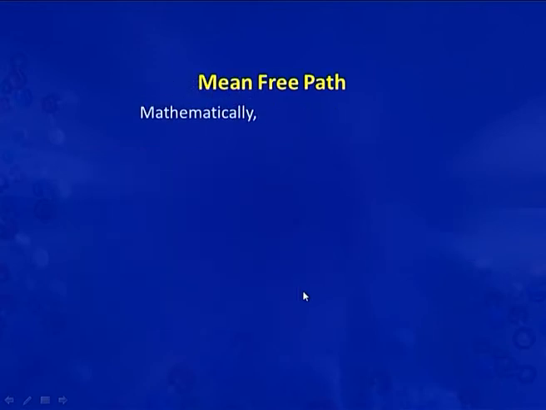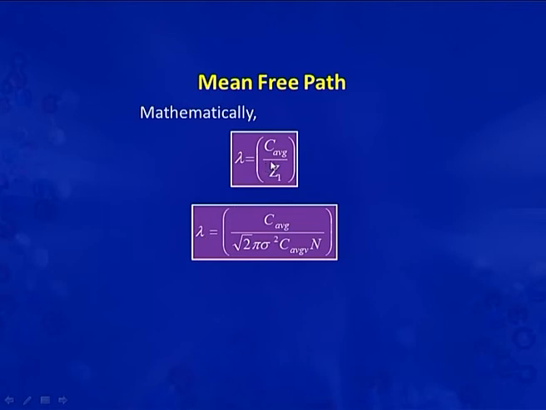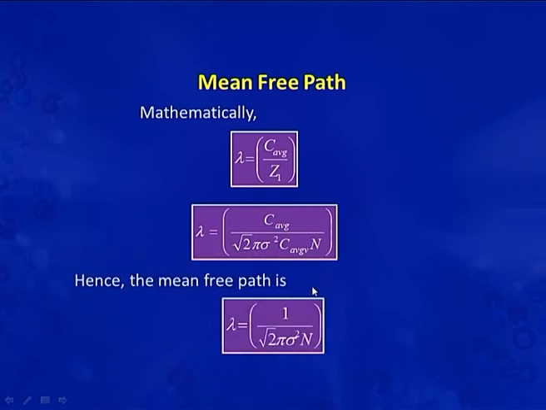Mathematically we can write the mean free path, which is written as lambda, as lambda is equal to C average by Z1. So, we will put the value of Z1 here. Lambda is equal to C average by root 2 pi sigma square C average into N. So, we can write this equation as lambda is equal to 1 by root 2 pi sigma square into N.